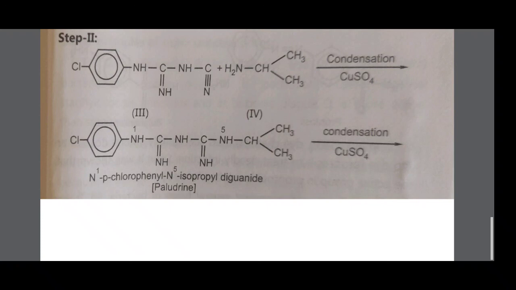Today we discussed the synthesis of benzocaine, the synthesis of Paludrin, and the synthesis of phenobarbital. Phenobarbital is used as a CNS drug or hypnotic, benzocaine is used as a local anesthetic, and Proguanil or Paludrin is used as an antimalarial drug. You should remember that Paludrin or Proguanil synthesis